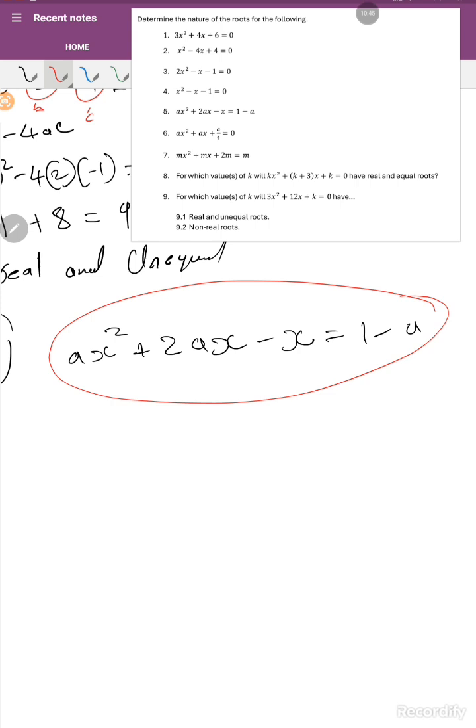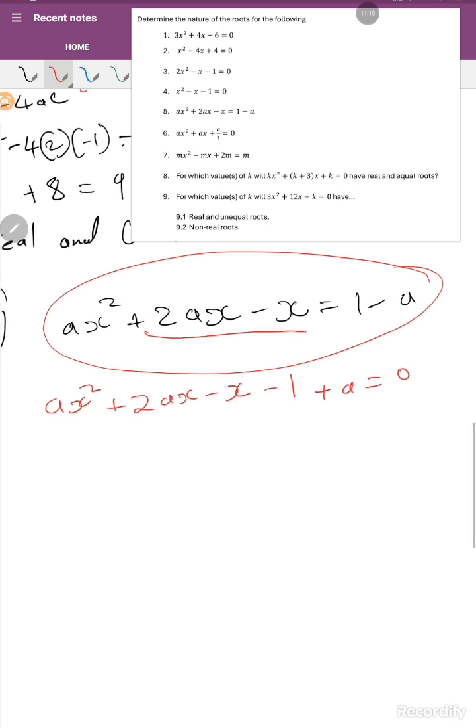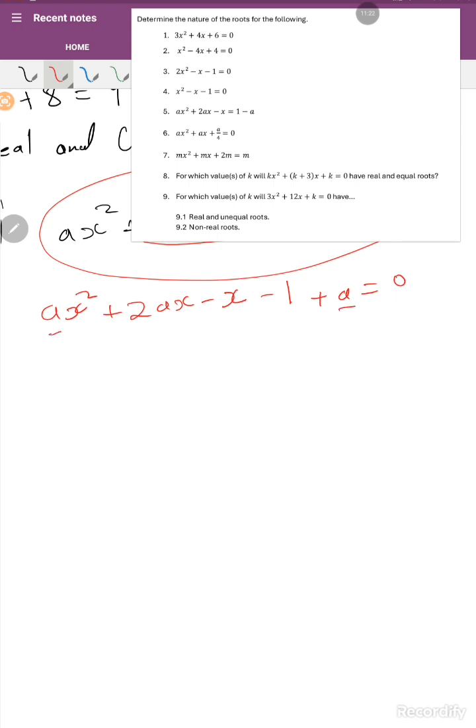So the common factor will be on this guy here, right? Meaning that we are going to say x squared plus 2ax minus x minus 1, plus a equal to 0, meaning that we have a here, we have a there.